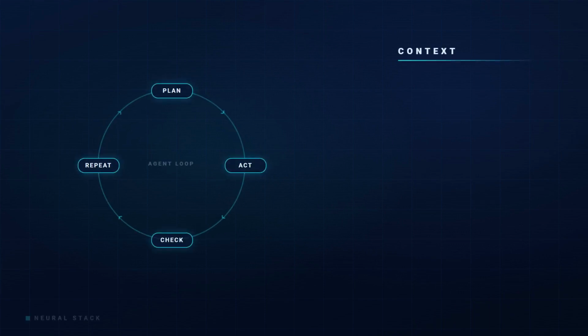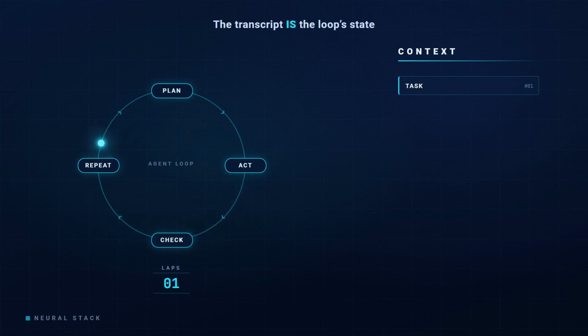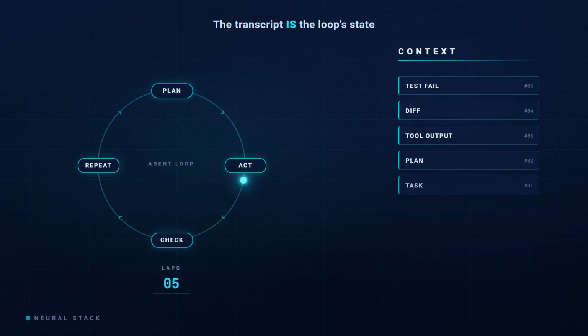Okay, let's get concrete about what a loop actually is. Every lap, most agent loops do the same basic thing. Take everything that's happened so far and append more to it. The original task, the agent's plan, the tool output, the diff, the test failure, the retry, the next plan. All of it lands in one growing transcript, and that transcript is the loop state. It's the working memory the next lap inherits.